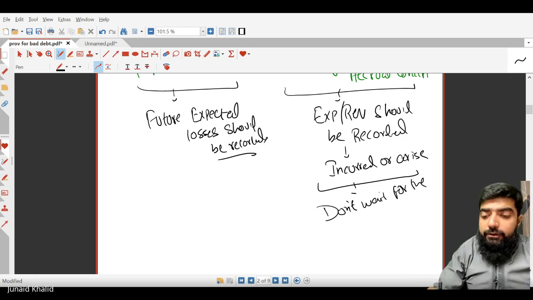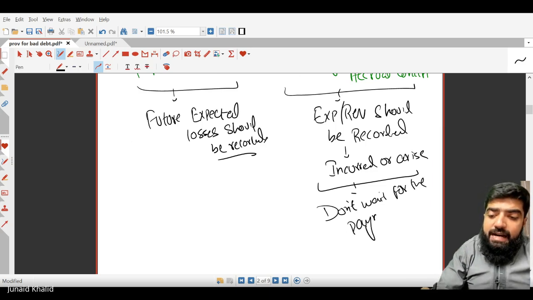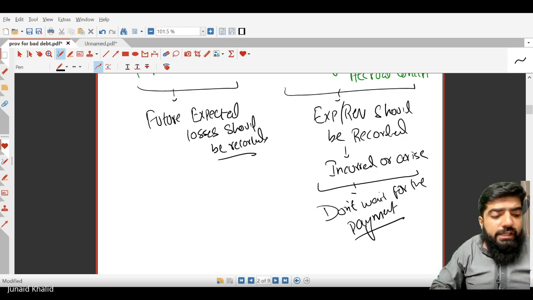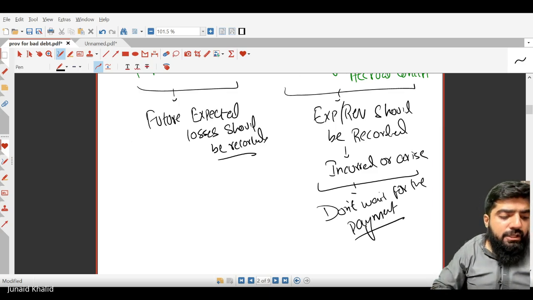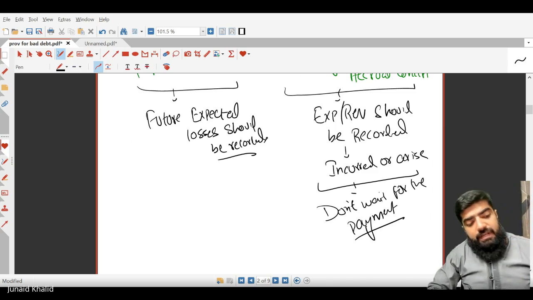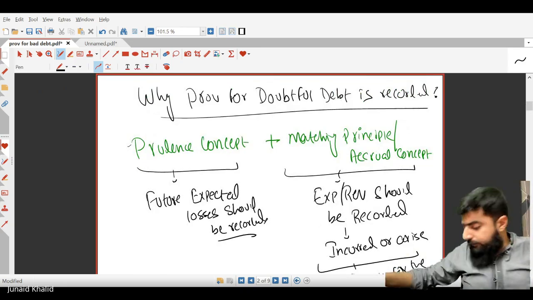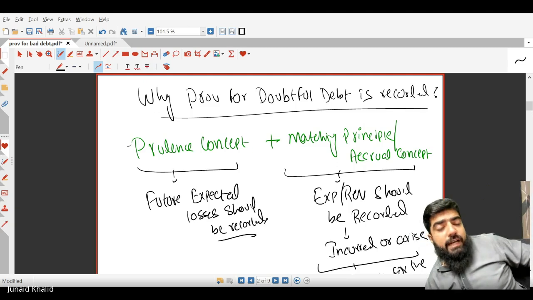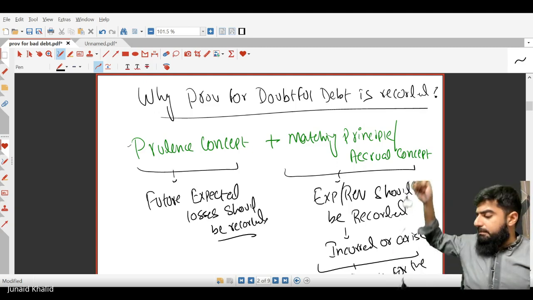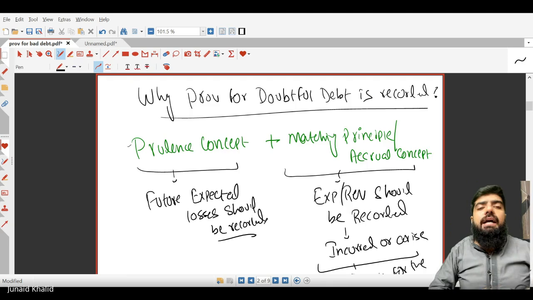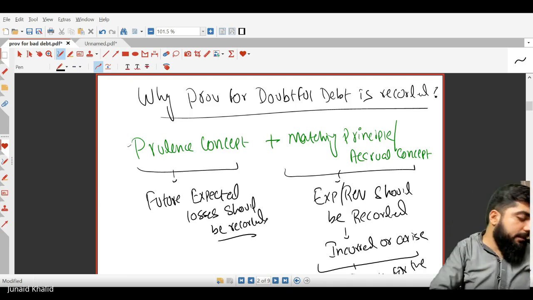It means we are going to record the bad debt expense although it has not yet arisen, although there is no outflow of cash. So expenses and revenue should be recorded when they are incurred or arise. Are you getting the point? Yes, sir. So this is the reason you need to remember. Whenever the examiner asks why the provision for doubtful debt is recorded, there are two reasons. Number one, in compliance with the prudence and the matching principle.